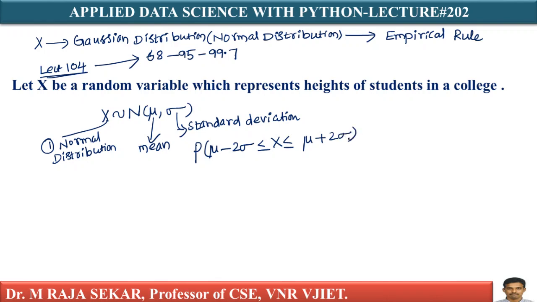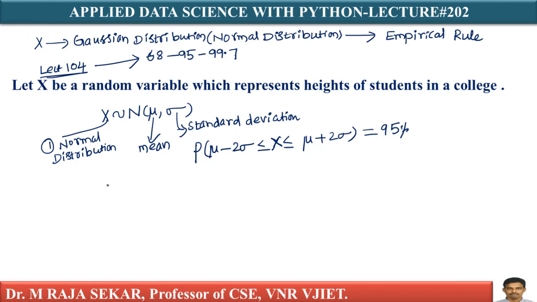Just recall that lecture. What does it mean? P means probability, the probability of the random variable capital X lying between mu minus 2 sigma and mu plus 2 sigma is 95%.